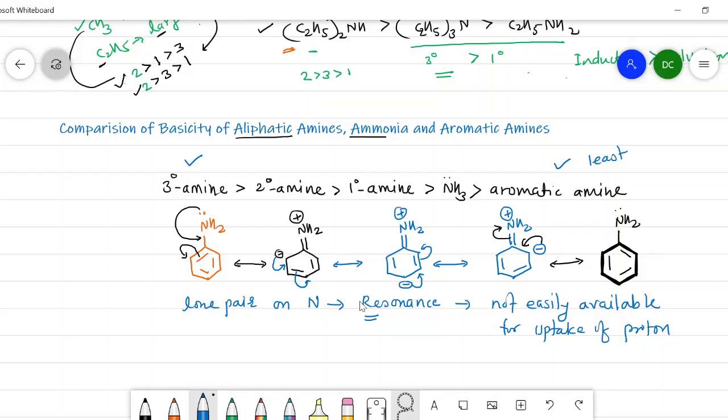So with this, we will stop here, and in the next lecture, we will see the chemical reactions of aliphatic amines as well as aromatic amines.